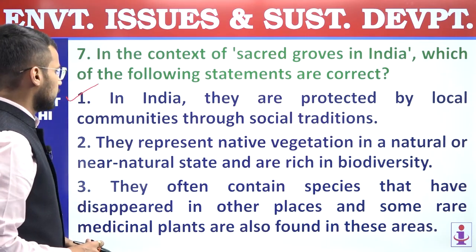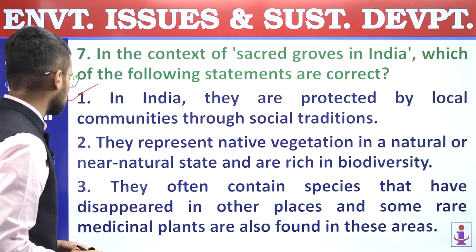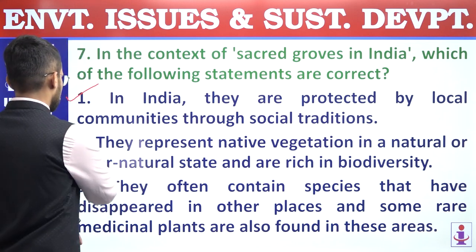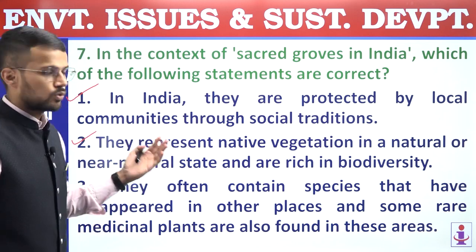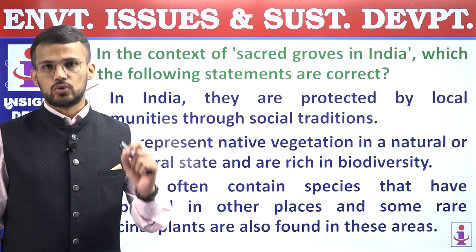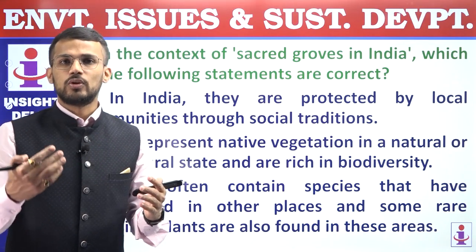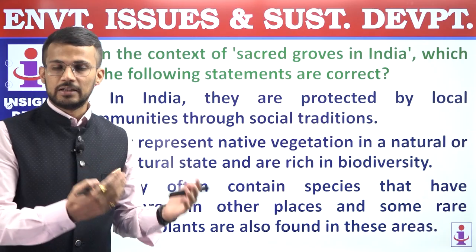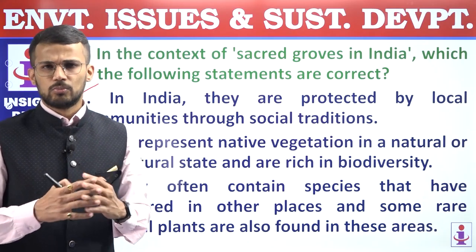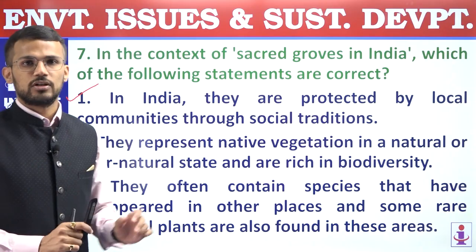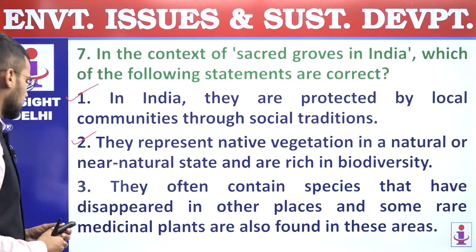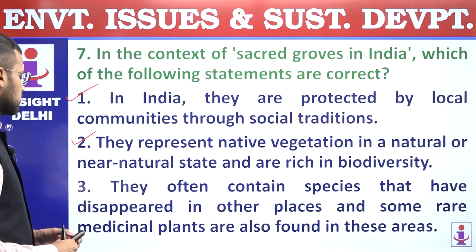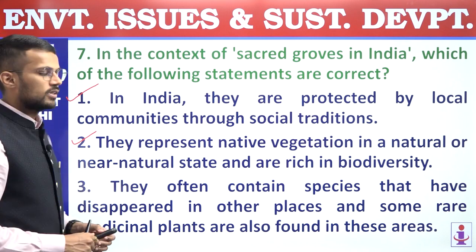Second, they represent native vegetation in a natural or near natural state and are rich in biodiversity. So this statement is also correct, because these sacred groves are almost no-go zones. That means these sacred groves will not be exploited for various forest produce, be it timber, nuts, leaves, etc. Most of the time they will be kept in their natural or near natural form. The second statement is correct.